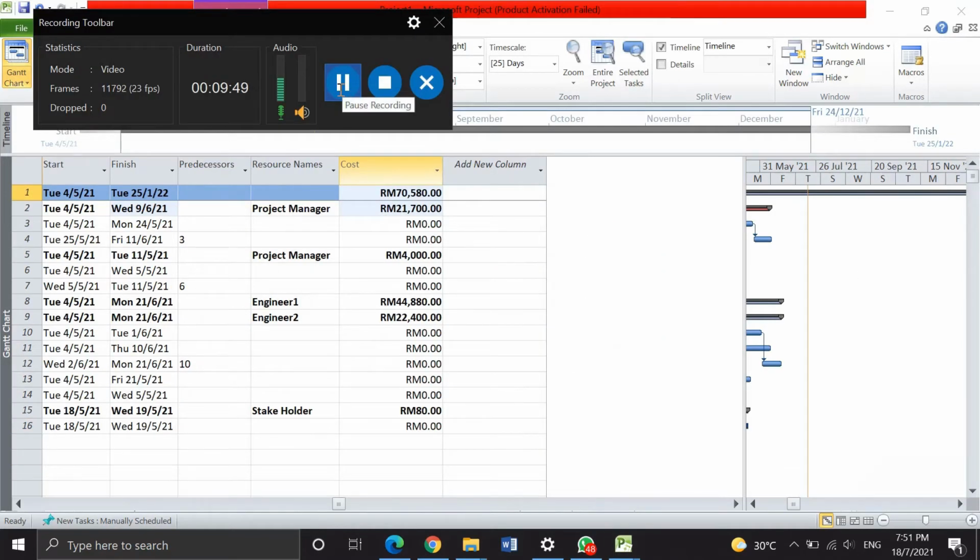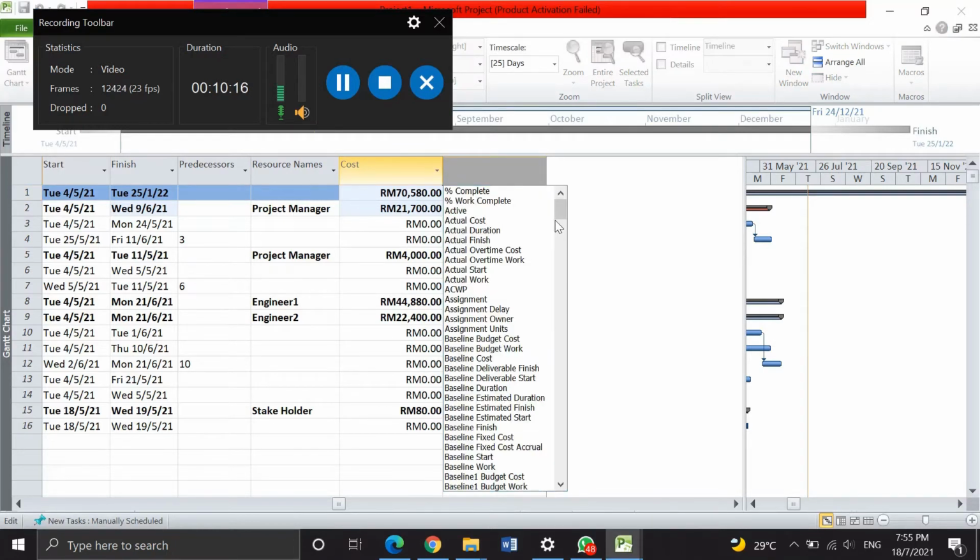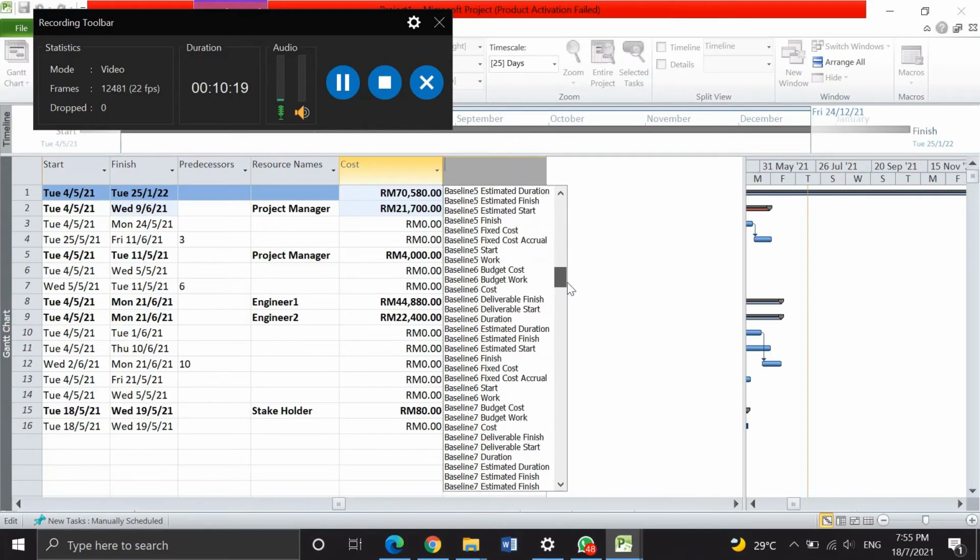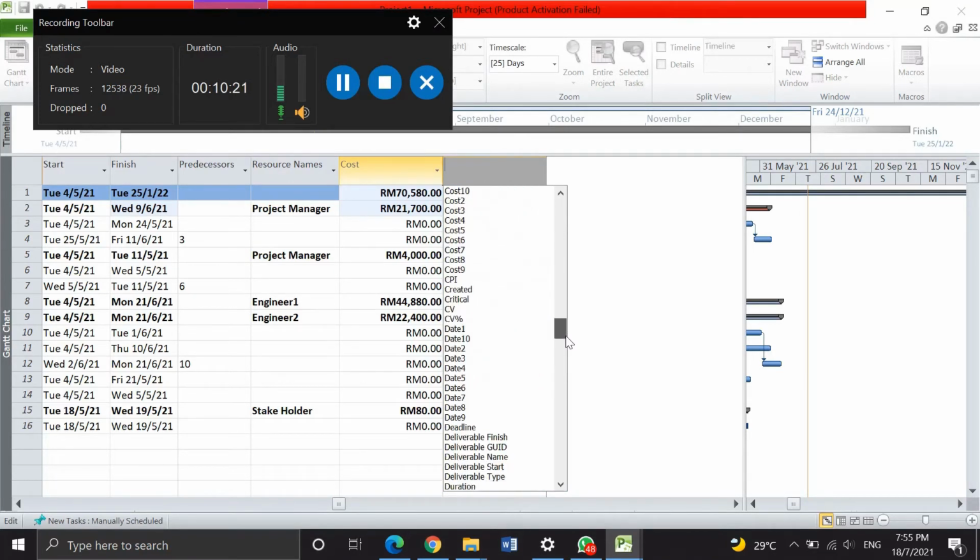Okay, next is create early start and early finish. So for the next, I will show the early start, early finish, late start and late finish in the schedule. This is simple. First, we have to add a new column, and we search for early, the alphabet E, early finish.